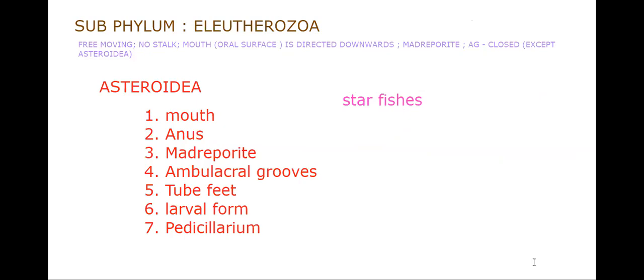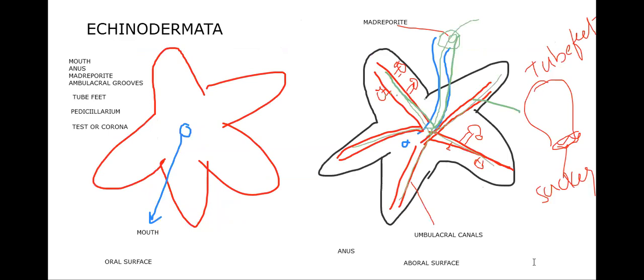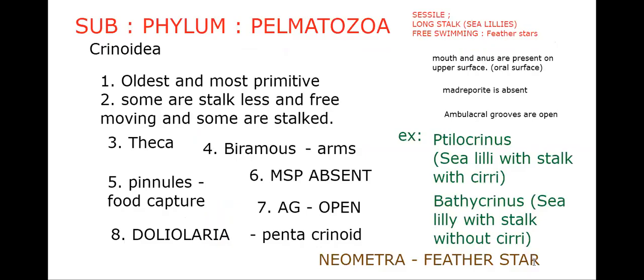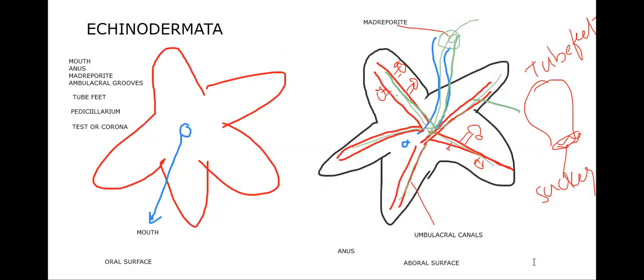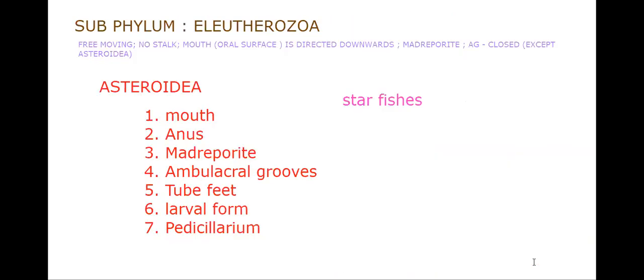Okay. Next, anus. Anus is on the upward aboral surface. Madreporite on aboral surface. Let me show you the diagram. Madreporite on aboral surface. And next, tube feet. Tube feet bear suckers. Ambulacral grooves are open and tube feet bear suckers. The larval forms are said to be bipinnaria and brachiolaria.